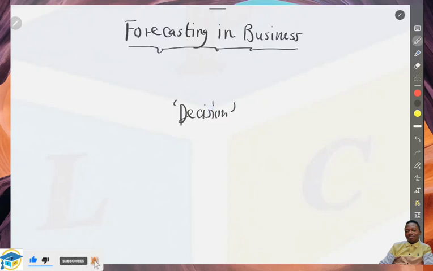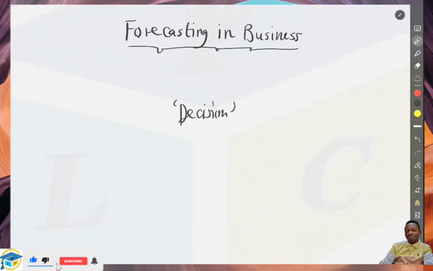So to forecast means you make better plans now to achieve a certain aim in the future or tomorrow. That's what we call forecast. In simple terms, forecast has to do with making predictions. Forecast is the core component of every business organization. It seeks to make decisions now that will achieve success tomorrow. So it's about bridging the gap between the present and the future.